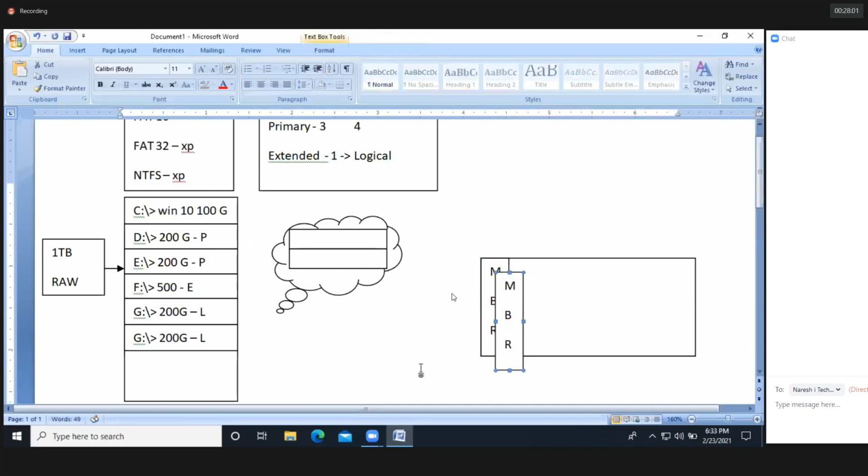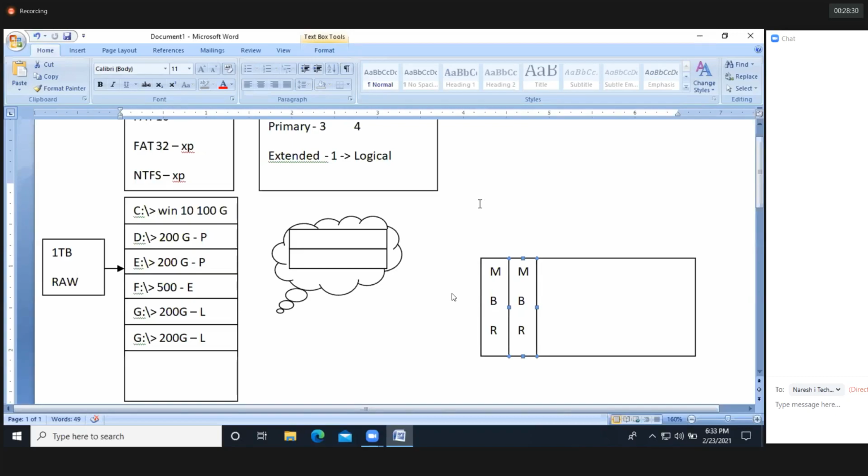So how many partitions do we need to create, guys, while you are installing the operating system? Root, boot, swap. Very good, Akhil. So 3 partitions, and then home is optional. If you want, you can create it, and otherwise you can leave it. There are no issues.